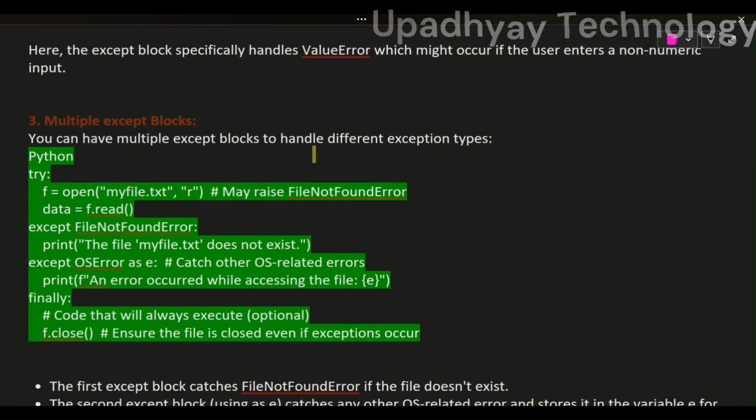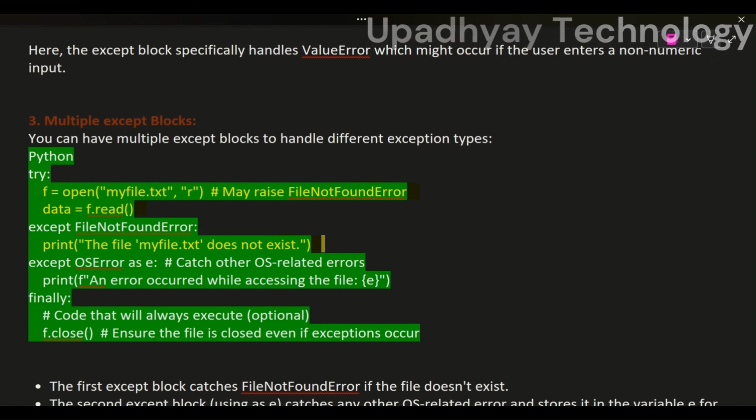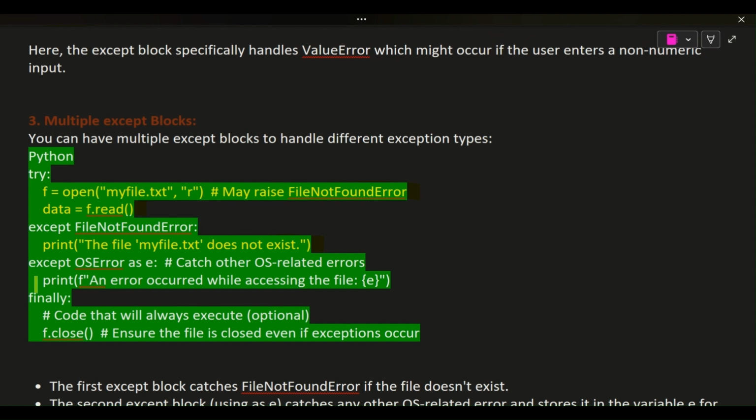3. Multiple except blocks. You can have multiple except blocks to handle different exception types. Python. try: f = open("myfile.txt", "r") # may raise FileNotFoundError. data = f.read(). except FileNotFoundError: print("The file 'myfile.txt' does not exist.") except OSError as e: # catch other OS-related errors. print(f"An error occurred while accessing the file.")